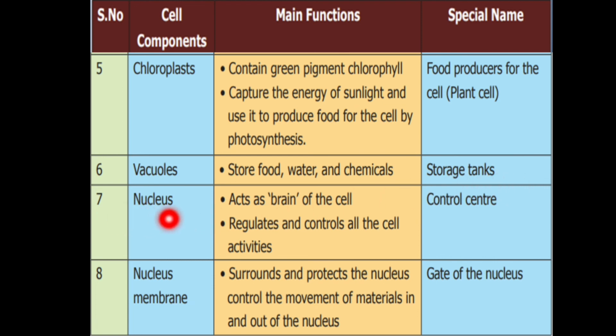Seventh one is nucleus. It acts as the brain of the cell. It regulates and controls all the cell activities. The special name for nucleus is control center. And finally, the nuclear membrane. It surrounds and protects the nucleus, controls the movement of materials in and out of the nucleus. So it is called the gate of the nucleus.